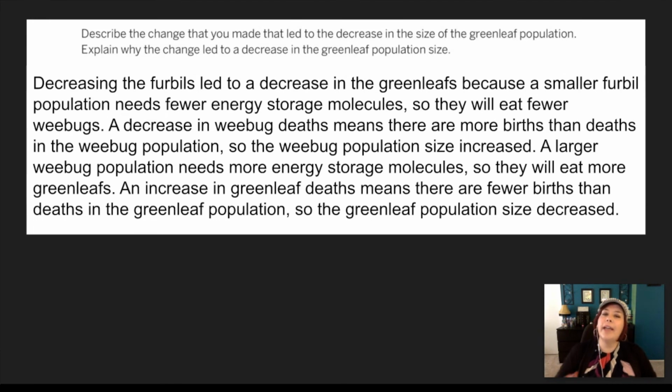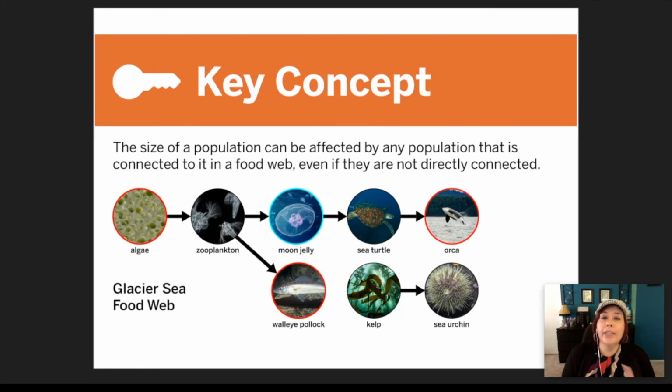So basically, again, if you don't have all that, that's fine. But your ideas need to be how changing one population led to a change in the other and the reason why. So what we're looking at, our key concept here, is that the size of a population can be affected by any population that is connected to it in a food web, even if they're not directly connected. So the algae can affect the moon jellies, the wall-eyed polyps can affect the population size of the moon jellies, and the orcas can affect the population size of the moon jellies.